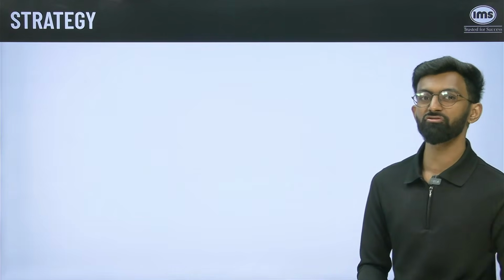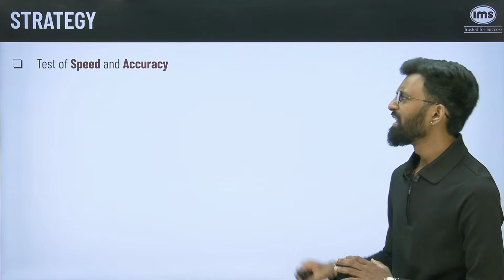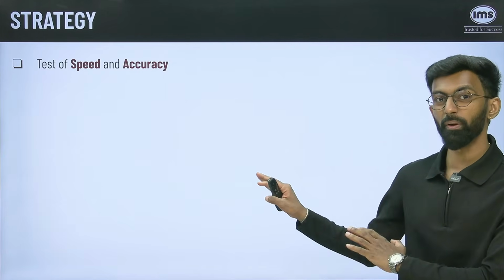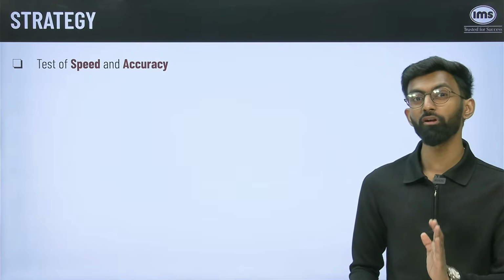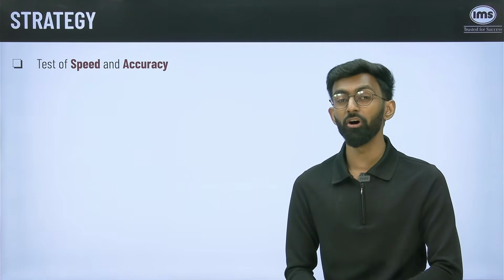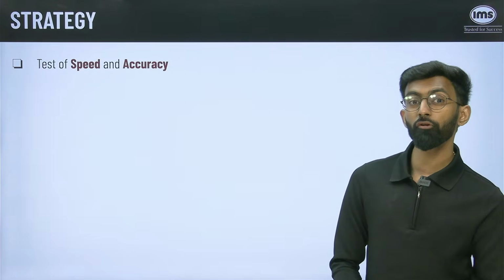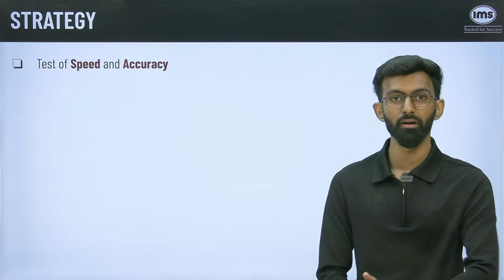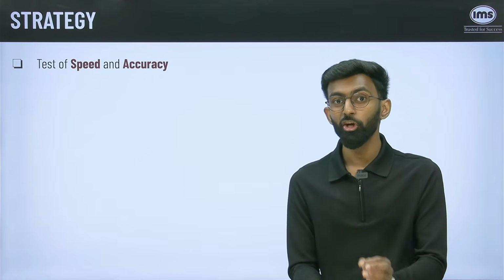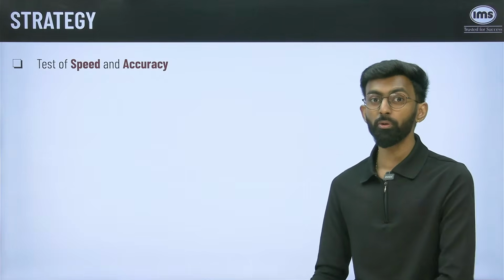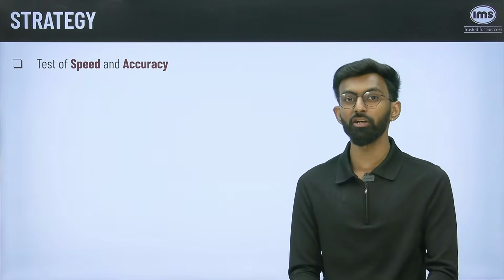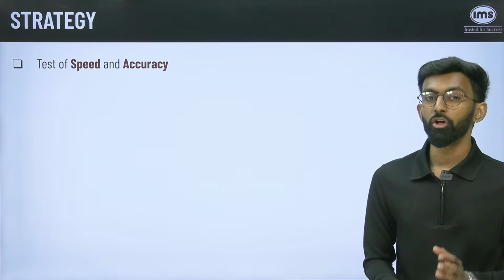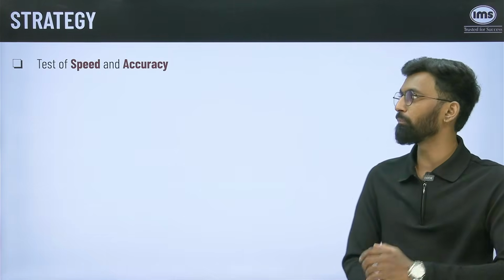Now, talking about the strategy to ace this particular test. This is an exam of speed as well as accuracy. If you remember, in 2023, the cutoff went to 409 marks. Now, the entire paper is for 480. To secure 409 marks, you have to do minimum more than 104 attempts with a good accuracy to get that particular score. So in 120 minutes, when you have to do more than 100 questions, clearly you have to go with a lot of speed. But because there is negative marking, you also need to be accurate at the same time.